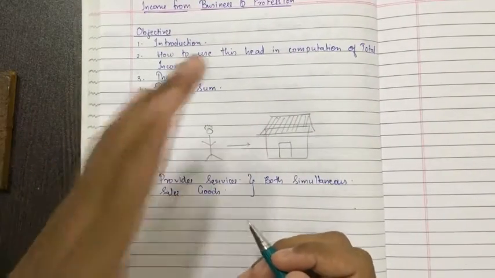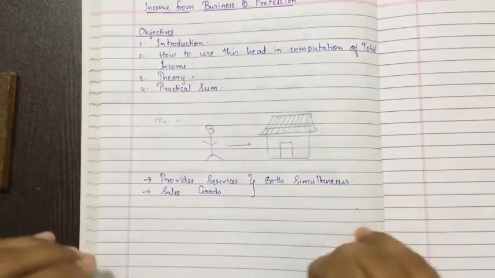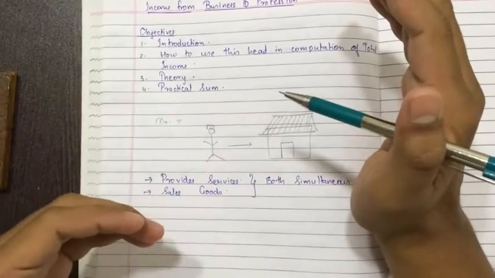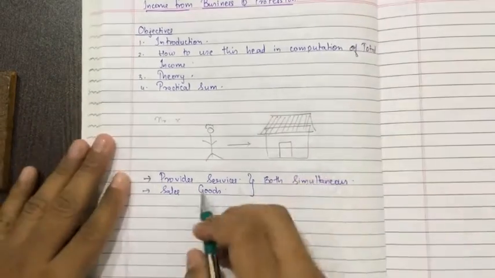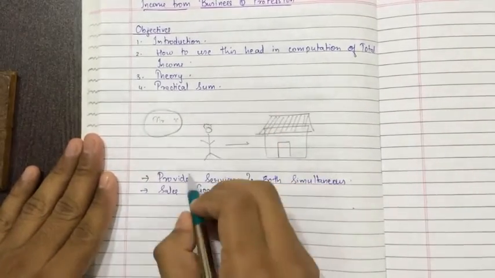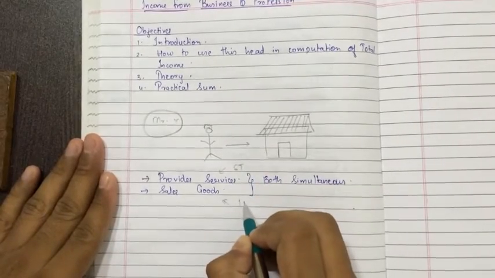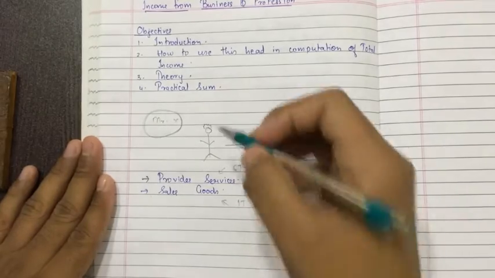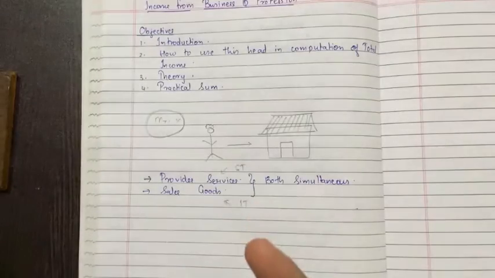So the normal trial balance, the profit and loss statement and the balance sheet. This chapter deals with the basic things: trial balance, P&L account, and balance sheet. This chapter also deals with providing services. Mr. X has to pay service tax as well as income tax. Do you agree? You should agree because the business runs by providing services as well as selling of goods.